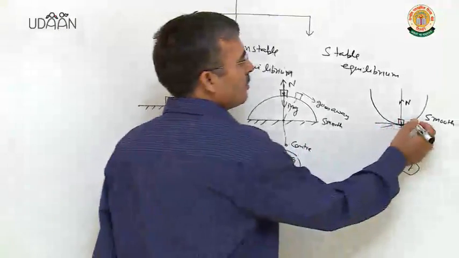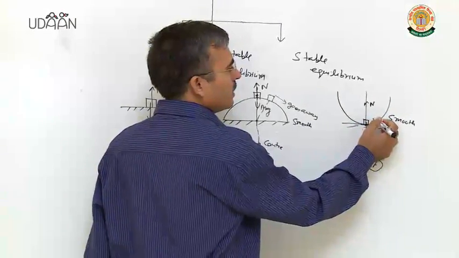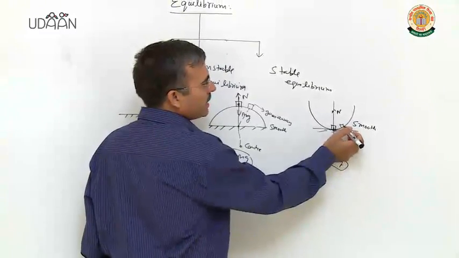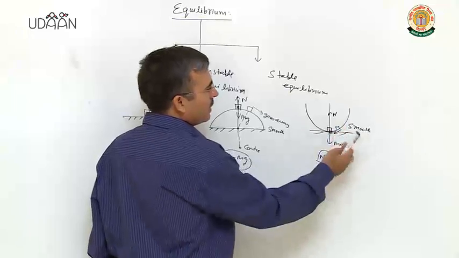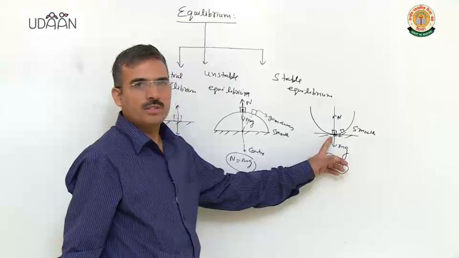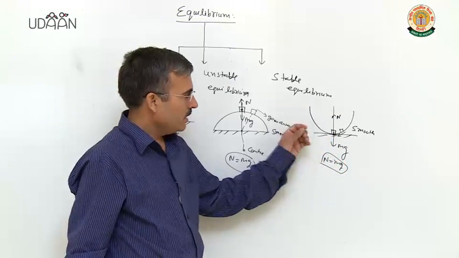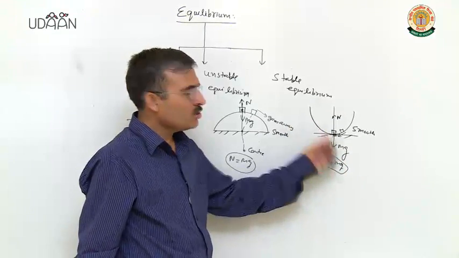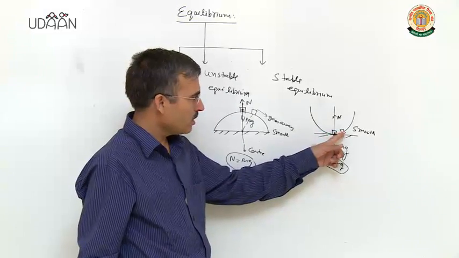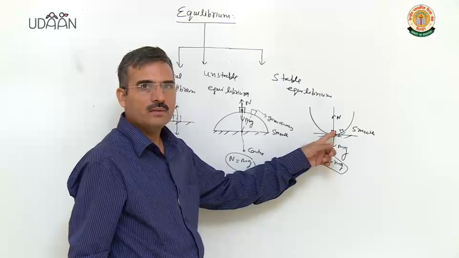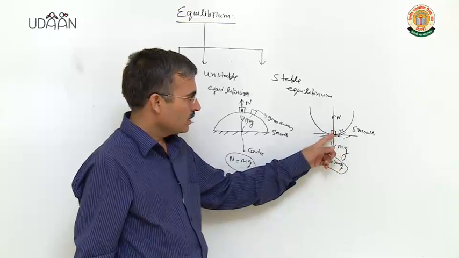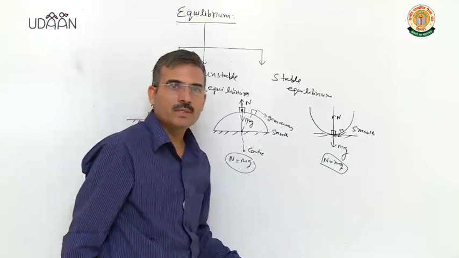If we displace the block slightly from its equilibrium position, it has tendency to come back. This block has tendency to come back to the equilibrium position. It means some restoring forces are acting on this block when it is displaced from the mean position or equilibrium position. So this body is in stable equilibrium.